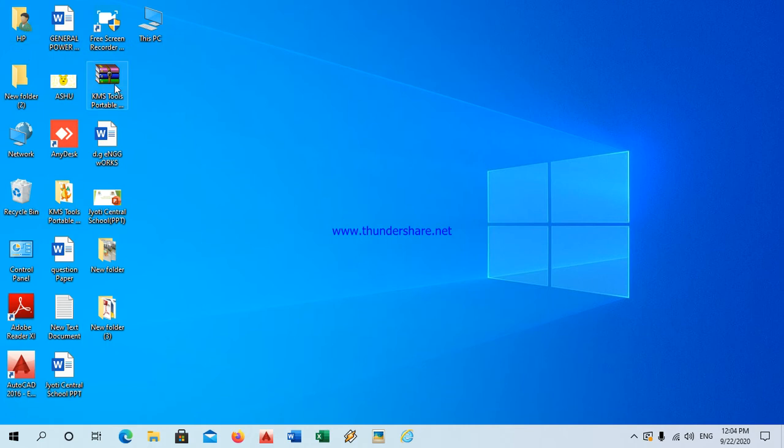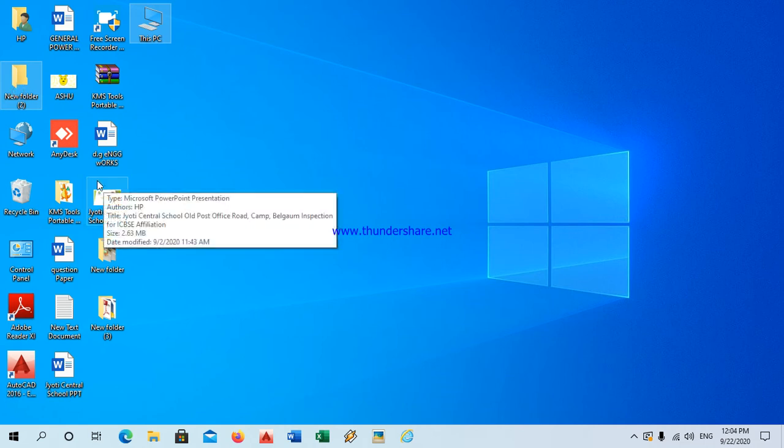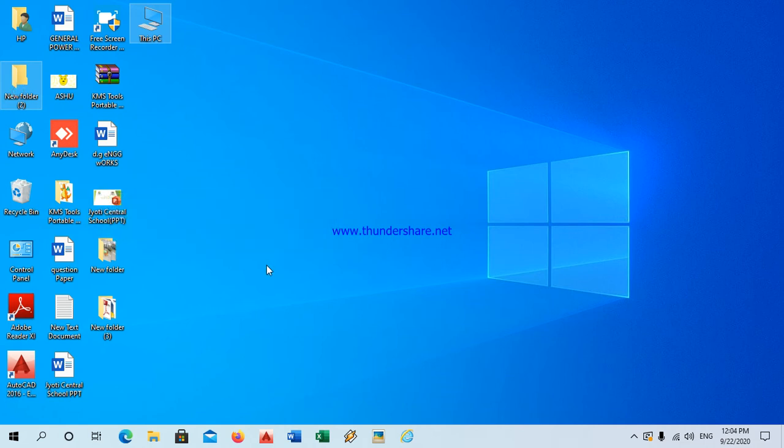I want only a few icons to be selected. How do I do it? Now we have to use the control key. See, this one I want and one more is this. You should not remove your finger from the control key. Always it should be pressed. When you rejoin your class, I'll take you all to the lab and I will show you how to do it. Okay.